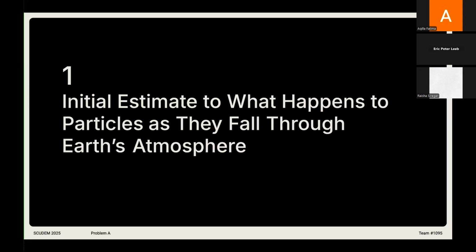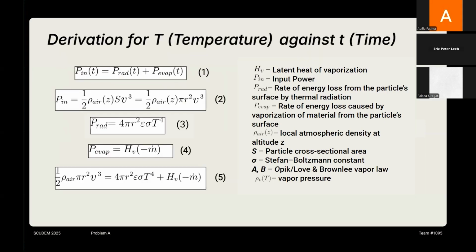Next, we're going to talk about the initial estimate of what happens to particles as they fall through Earth's atmosphere. So we're going to first derive the equation we used in MATLAB, which we use to compute the temperature of the micrometeorite during atmospheric entry. This equation is the core of the heating pulse plots, and it balances the aerodynamic energy delivered to the particle with the energy lost by radiation and evaporation.